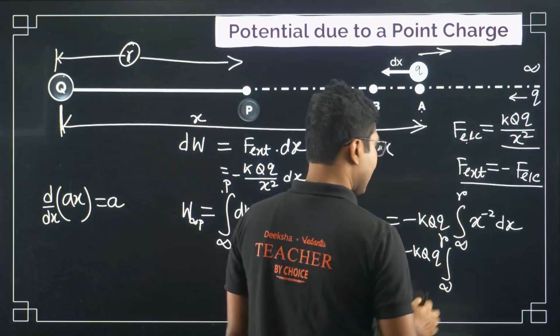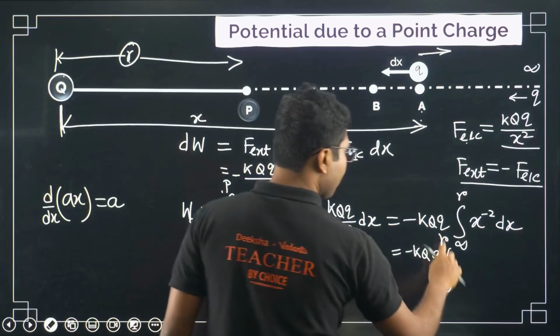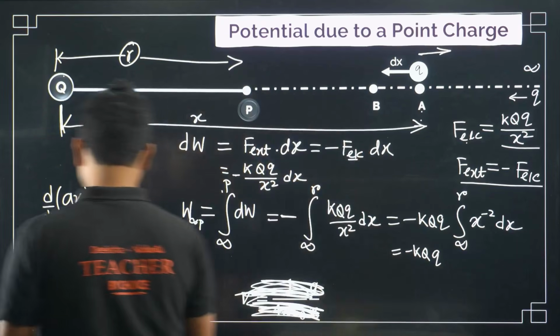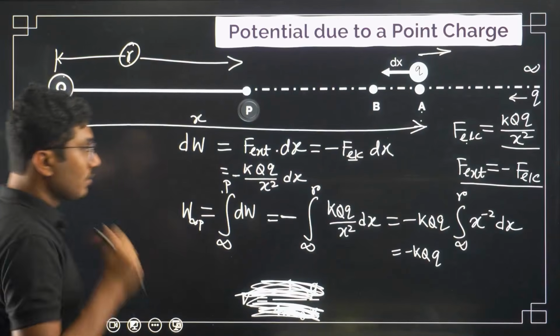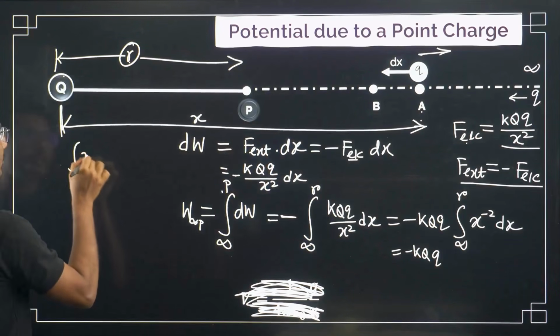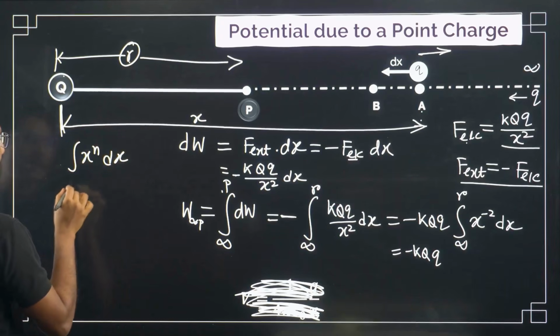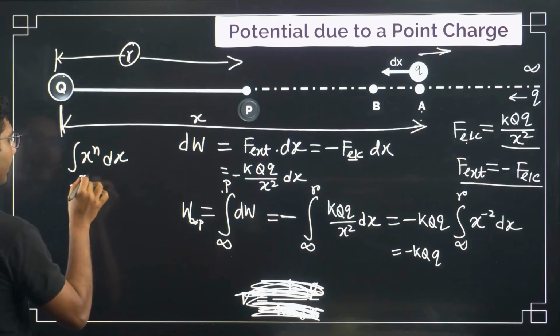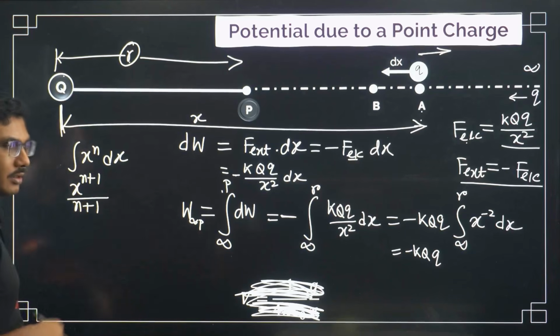Now we have to do the integration. If you remember my bridge course class, I have discussed that integration of x to the power of n dx is basically x to the power of n plus 1 divided by n plus 1.